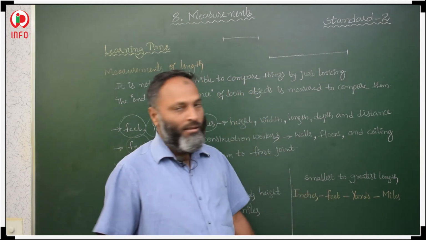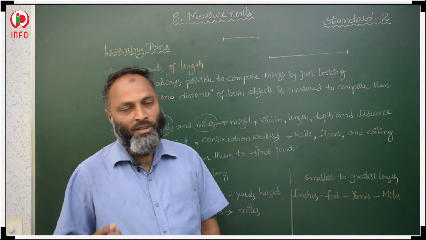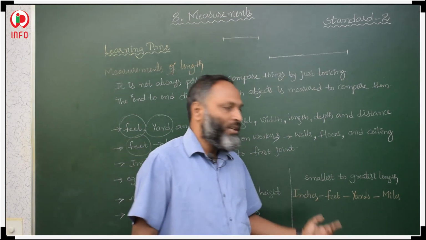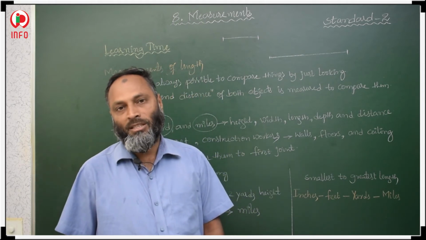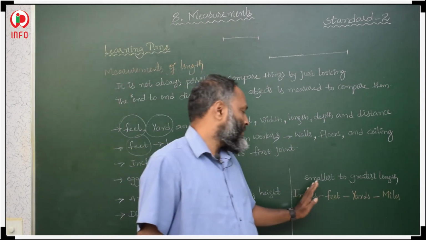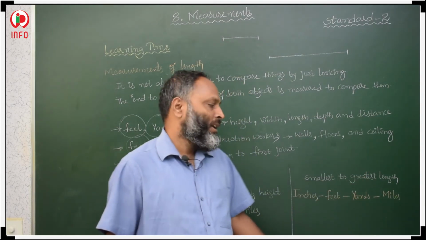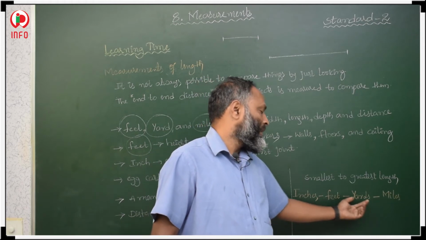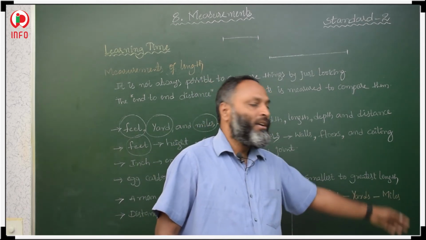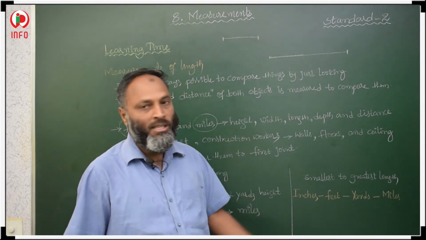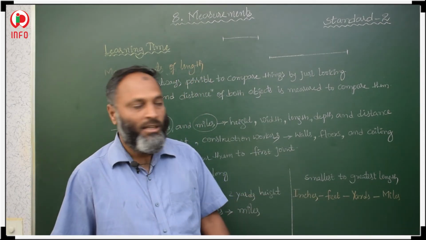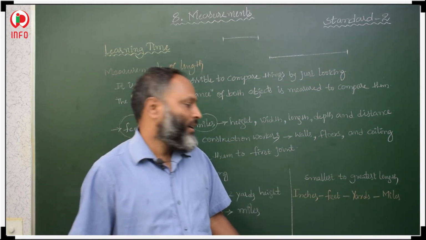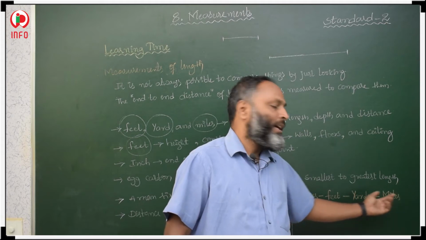And so for the height, whatever it is, if the length is very small, smaller lengths we represent using inches. So these are the smallest to greatest length units. The smallest one is inches, then feet, then yards, and the largest, the greatest, is miles. So this is the ascending, increasing order of the length units: inches, feet, yards and miles.